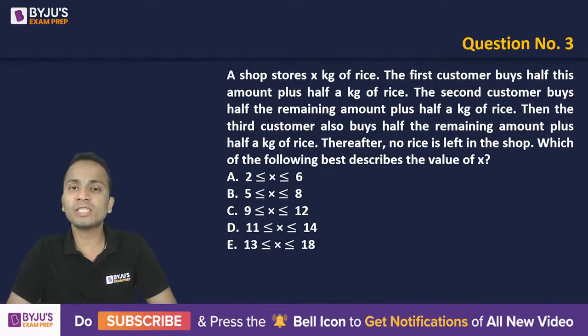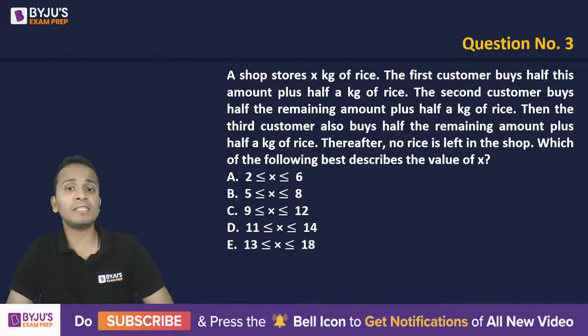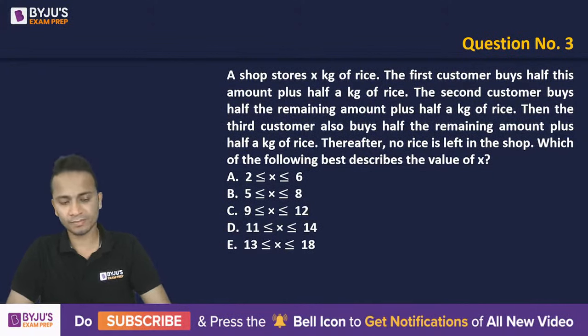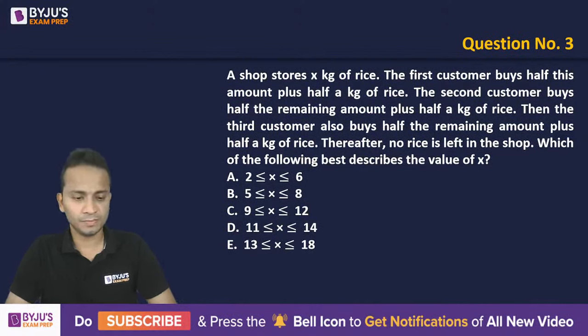A shop stores X kg of rice. The first customer buys half this amount plus half kg of rice. The second customer buys half the remaining amount plus half kg. The third customer did the same thing. After that, no rice is left in the shop. Which of the following best describes the value of X? Come on, give me an answer for this one.